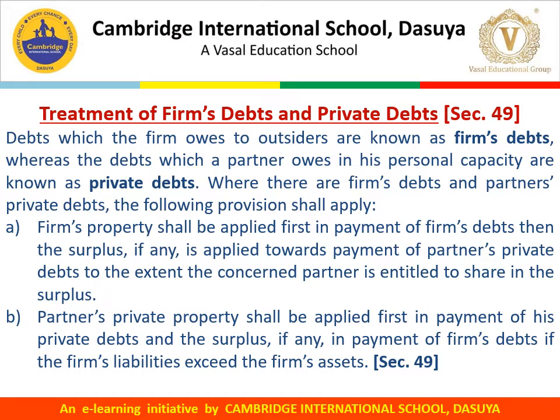Number one, firm's property shall be applied first in payment of firm's debts, then the surplus, if any, is applied towards payment of partner's private debts to the extent the concerned partner is entitled to share in the surplus. The second one, partner's private property shall be applied first in payment of his private debts and the surplus, if any, in payment of firm's debts if the firm's liability exceeds the firm's assets, as per the provisions of Section 49 of the Indian Partnership Act 1932.